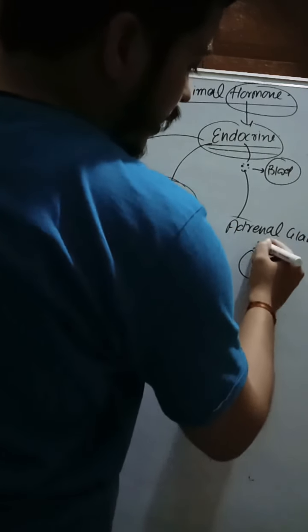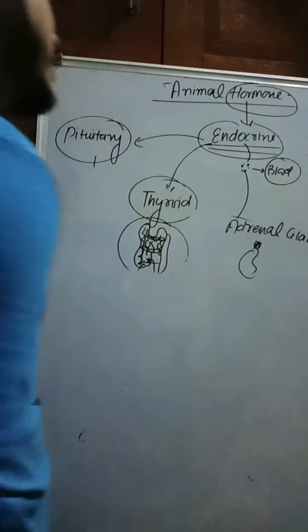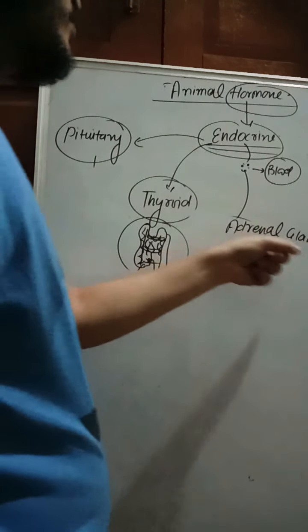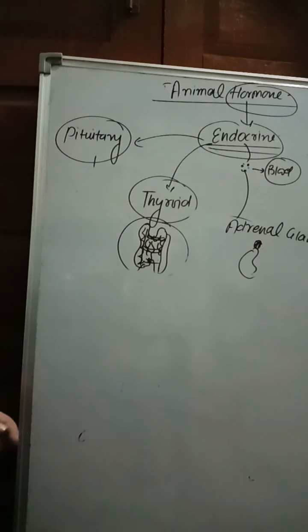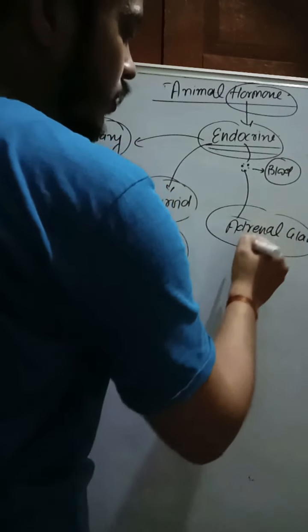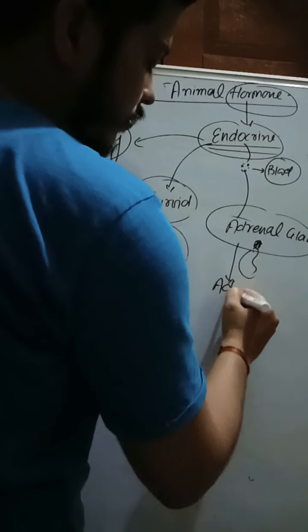Where is the adrenal gland located? Upper side of both kidneys, the adrenal gland is located. So what is the function of the adrenal gland? The adrenal gland secretes the hormone that is called adrenaline.